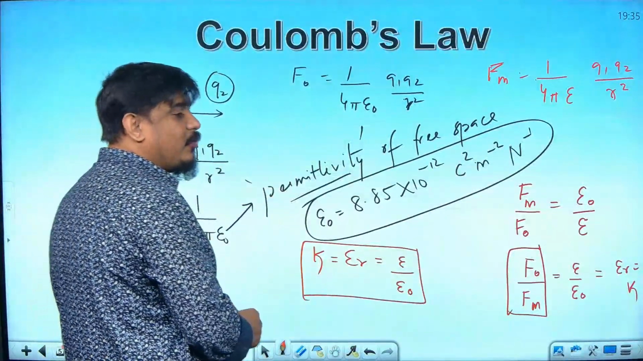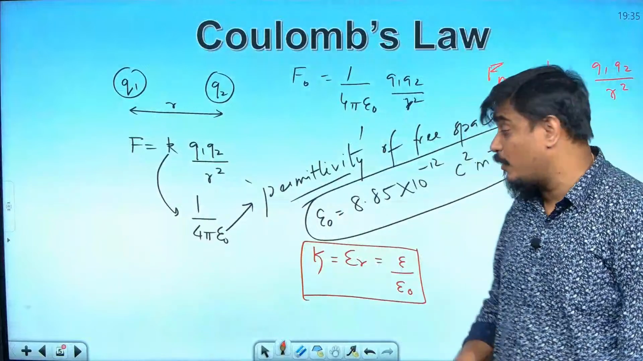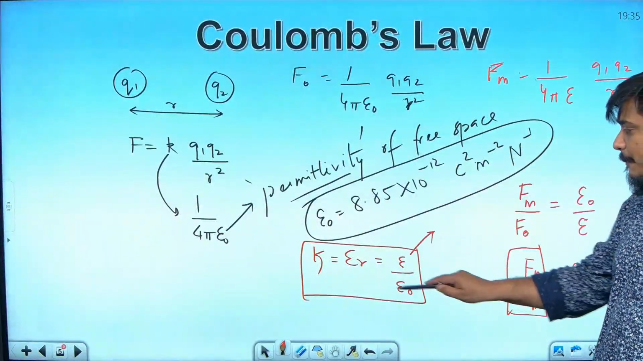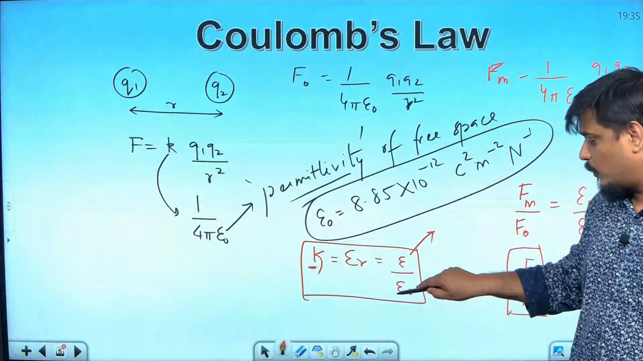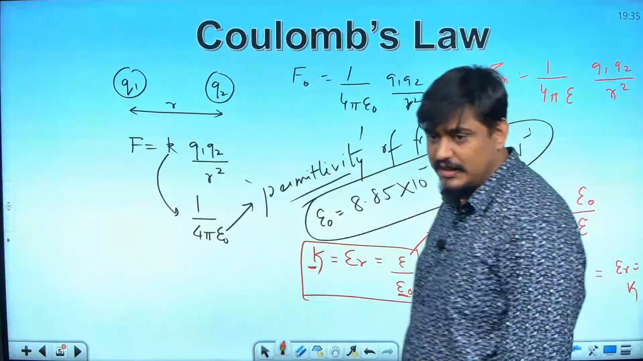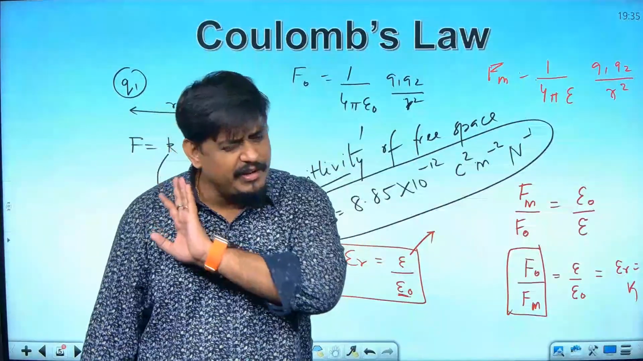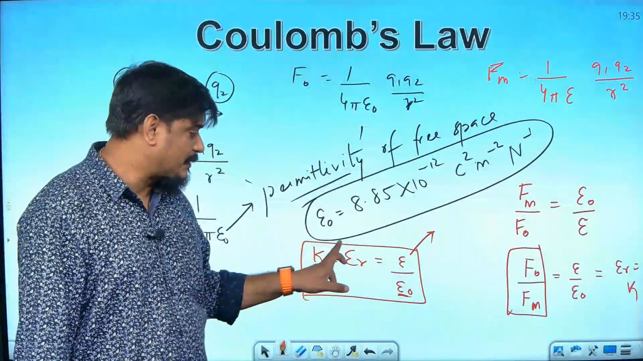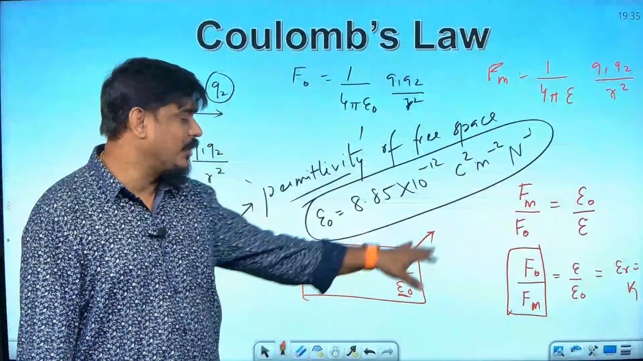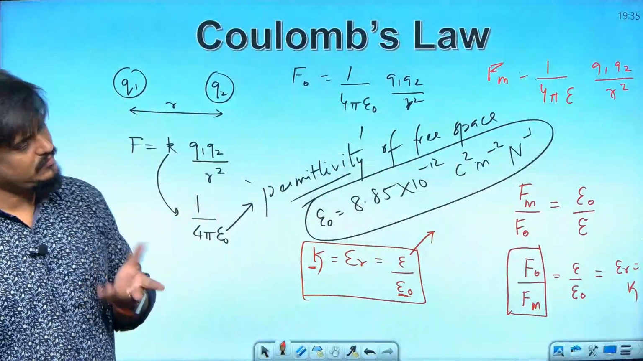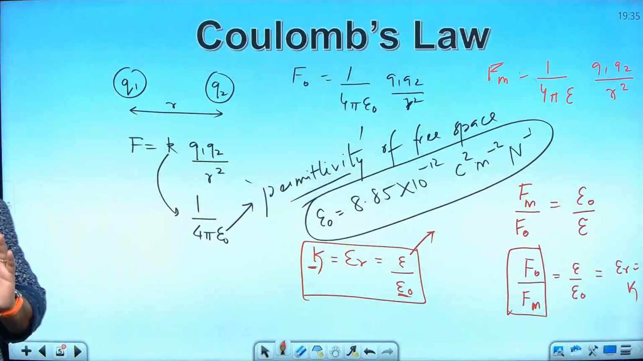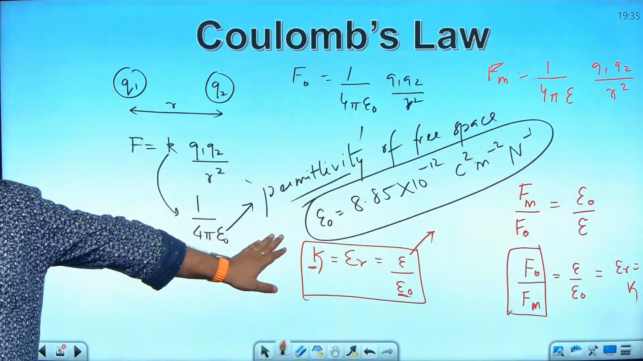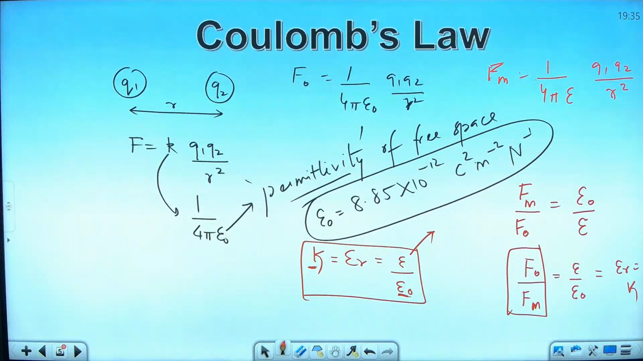So, whenever you want to find the permittivity of any medium, you have to multiply its dielectric constant with the permittivity of free space. They will never give you the epsilon value directly. They will give you K value or epsilon R value. Multiply these two, you will get epsilon value. They may give force value also, whatever it may be. So, I hope you are getting the meaning of Coulomb's law. And this is Coulomb's law in scalar form.